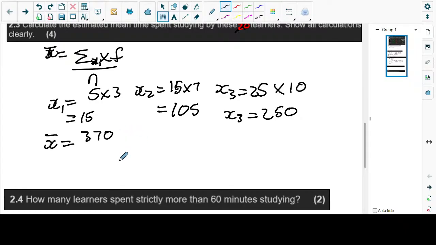So we have 370. The mean average is given by the sum of the frequency multiplied by x, which is 370. Then we divide by the number of terms. How many data sets do we have? We have 20. So we're going to divide everything by 20.